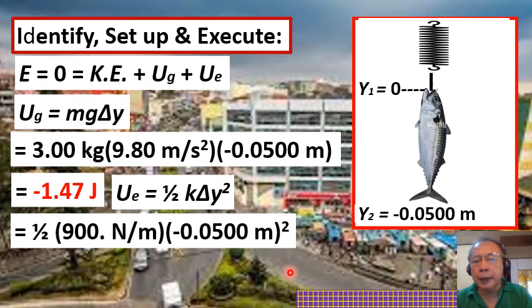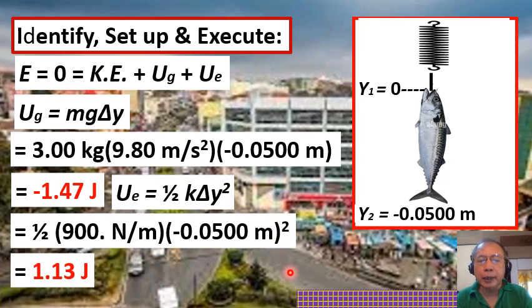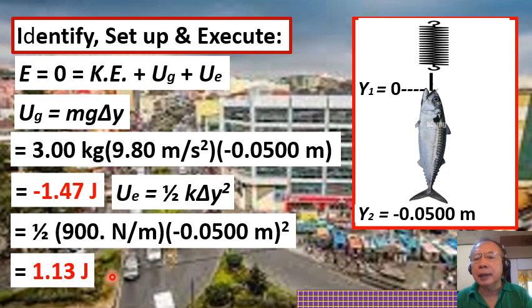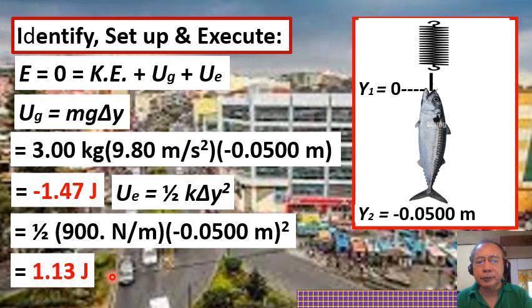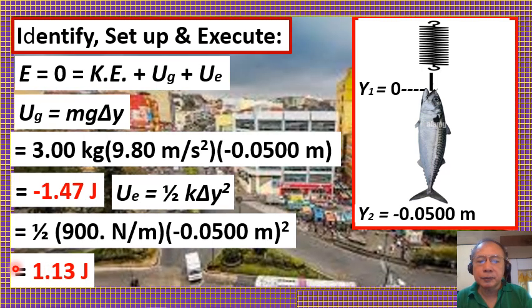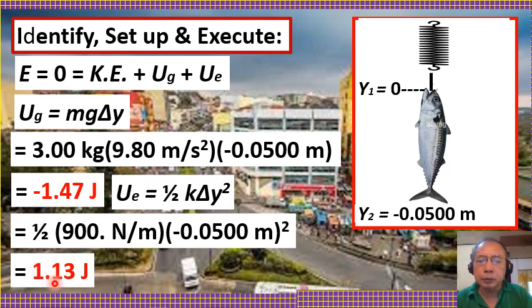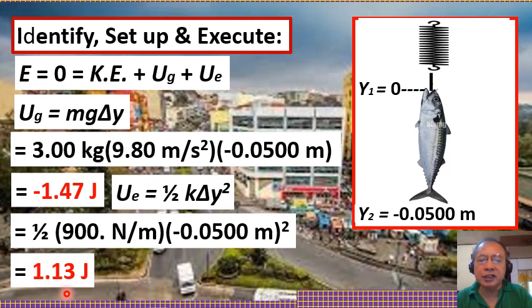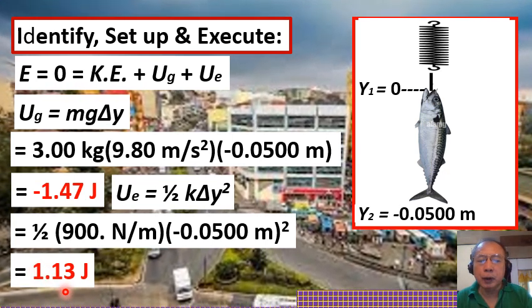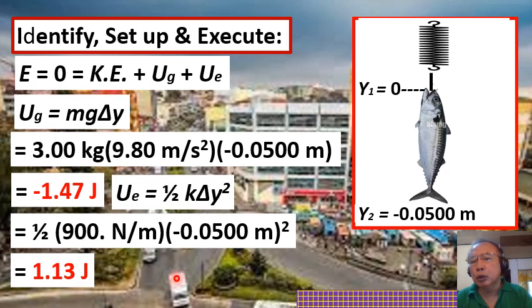Again, simplifying, we get the value of the elastic potential energy of the fish equal to 1.13 in three significant figures, 1.13 joules.